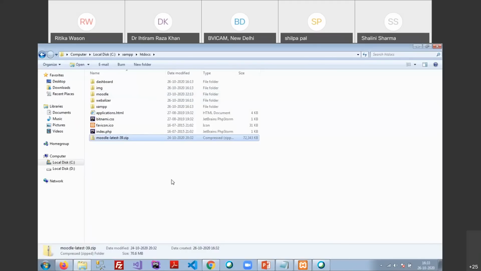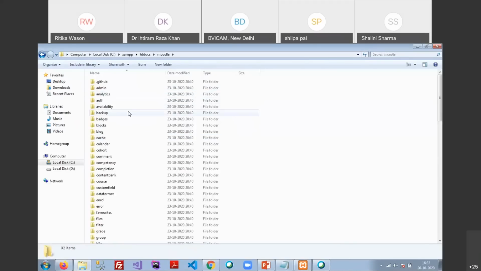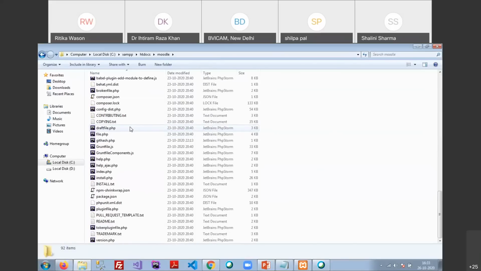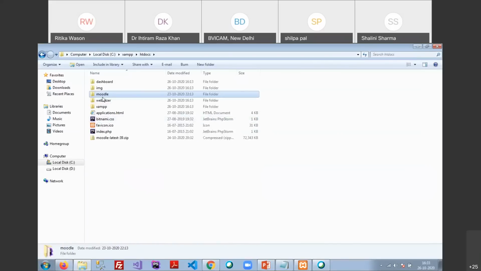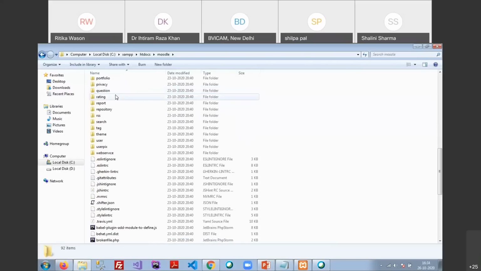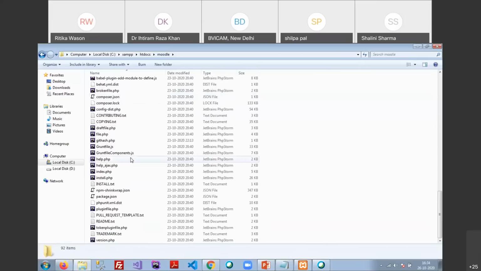So now my extraction is completed, and I can see there are a lot of files and folders inside my Moodle directory. That is my Moodle directory. Just double click on the Moodle and check it out. There are a lot of directories and files available here. What we have done up to here is very easy and not tricky. So far we have only installed the XAMPP server and extracted the Moodle. That's it.